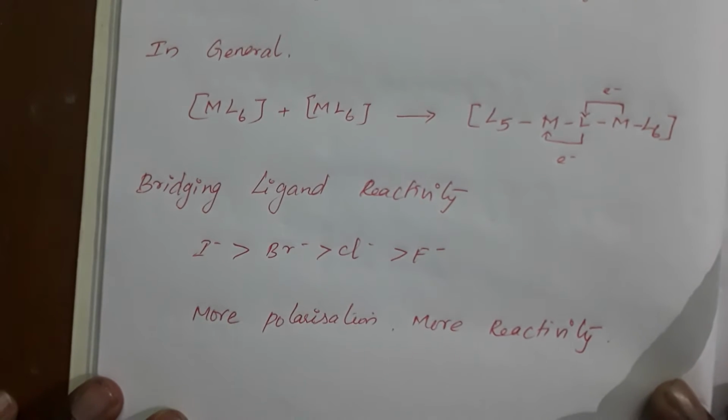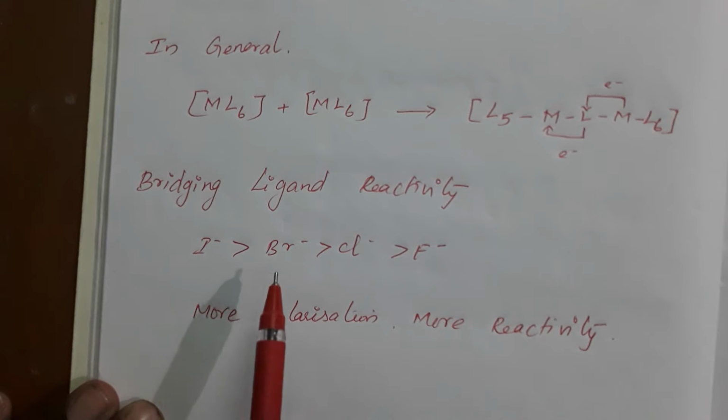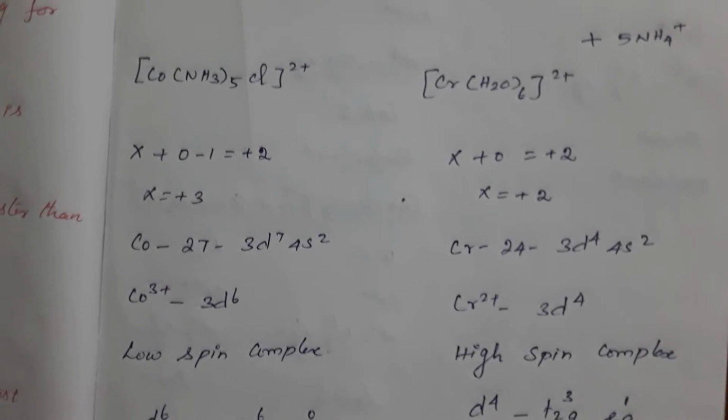Next is bridging reactivity. Whenever you have a bridging ligand as a halogen, the reactivity order is iodine, bromine, chlorine, and fluorine, because more polarization gives more reactivity. If the ion is very big in size, then it is more polarized, because nearby there are positive metal ions, and when the negative ions are very large, more polarization takes place. It causes more reactivity. See the reactions.